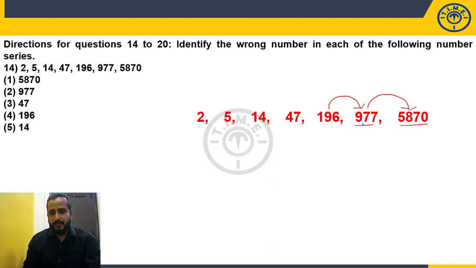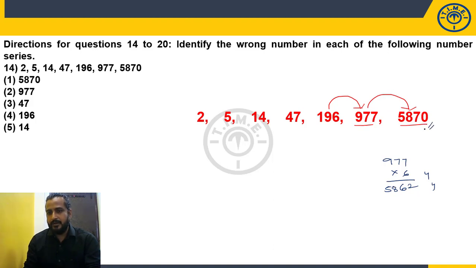Not more than 6 times. So let us do the 977 into 6. What is 977 into 6? 977 into 6. 2 times and 4, 7, 6 are 42 plus 6, 46. 4, 9, 6 are 54 plus 4, 58.